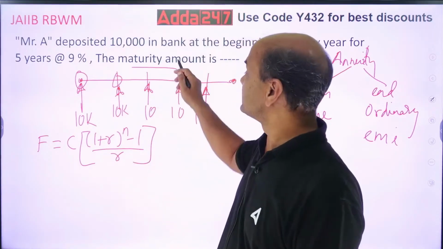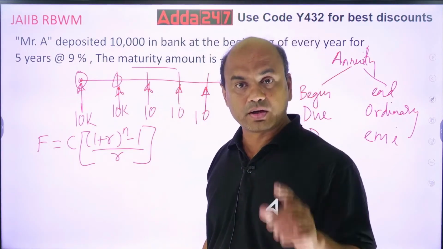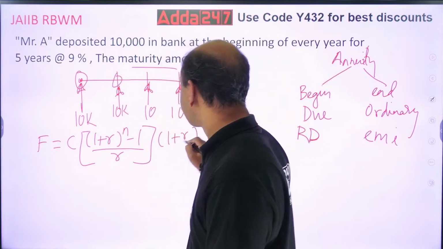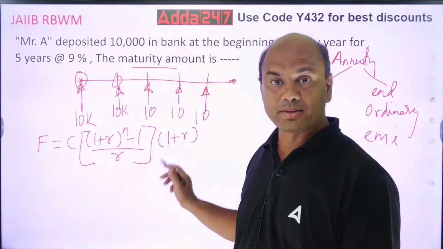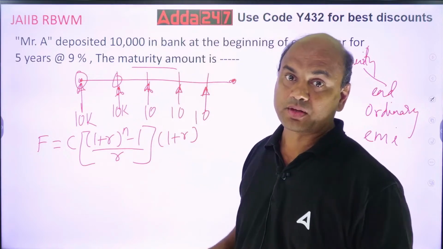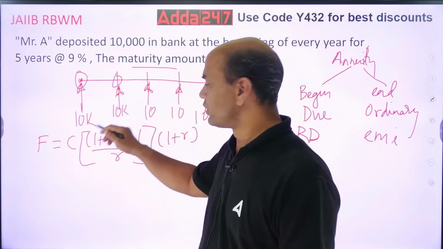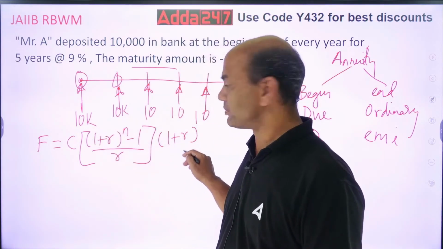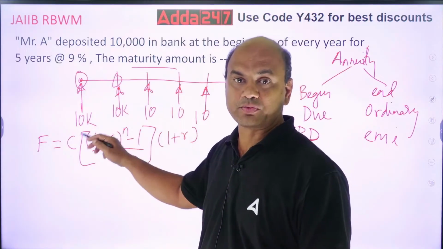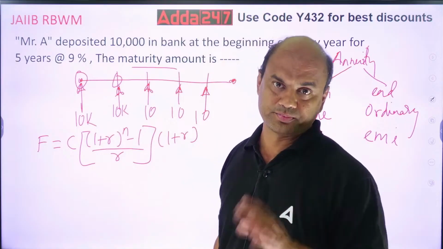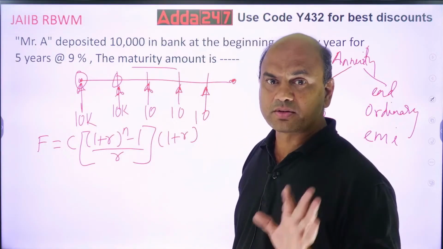But here it is due. So when you have annuity due, multiply this answer with 1 plus R. Never forget this formula. This formula is for ordinary. Just multiply with 1 plus R. It becomes annuity due.